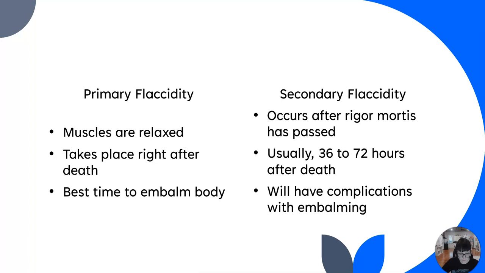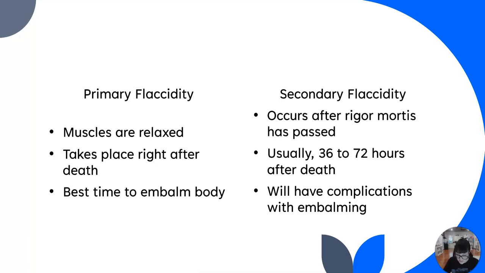So, before rigor mortis sets in, the muscles are in a relaxed state known as primary flaccidity. This is a period right after death when the body is not stiffened. Primary flaccidity is the best time to embalm the body because the muscles are relaxed, and embalming preservatives can easily interact with the proteins in the muscle tissue.